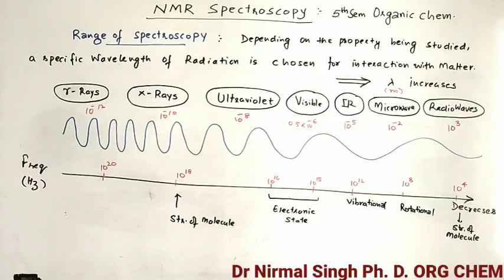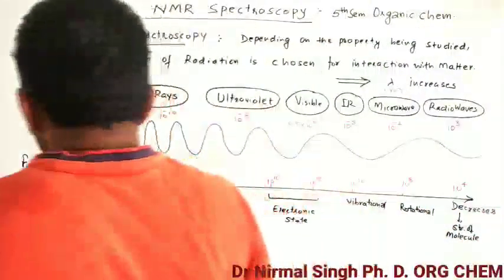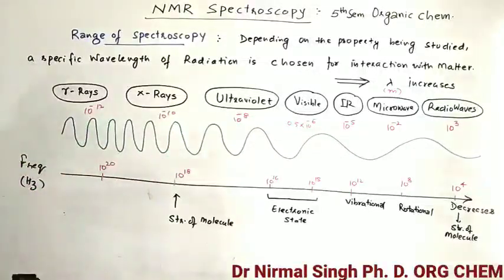This is an electromagnetic spectrum in which the various wavelengths are divided according to their frequency. The unit of frequency is hertz, which we will use throughout this chapter. Wavelength is in meters, and it increases from left to right. This blue line shows the increase in wavelength.